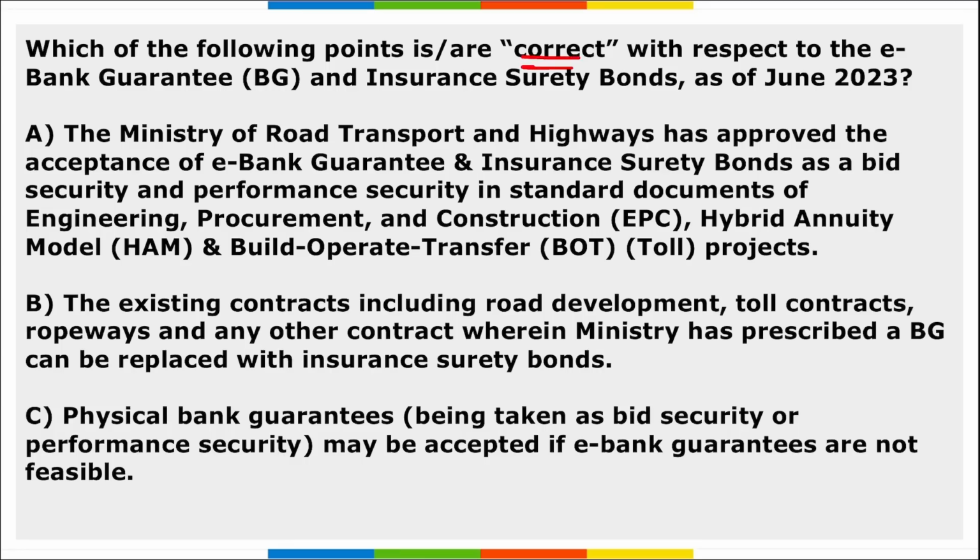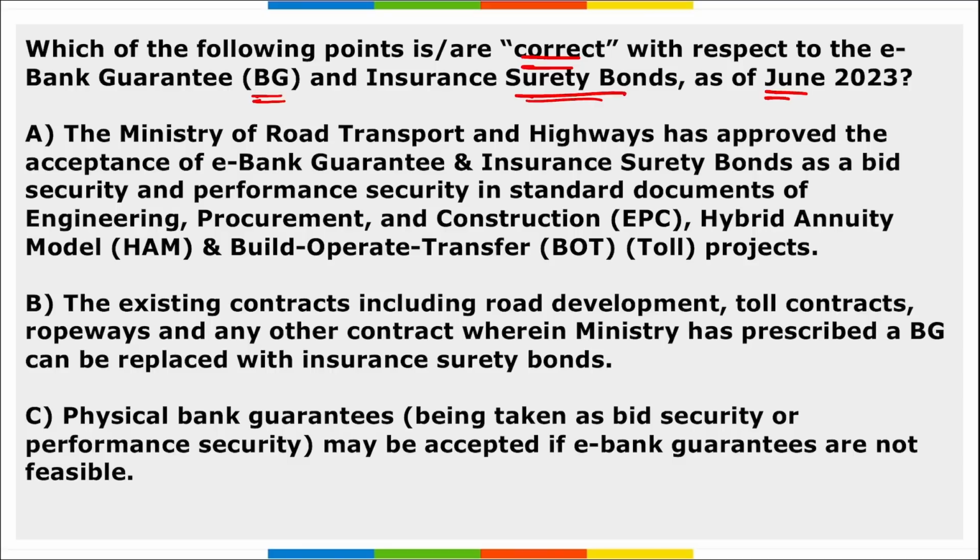Next, which among the following is correct with respect to e-bank guarantee and insurance surety bonds as of June 2023? If we talk about it, remember the Ministry of Road Transport and Highways has approved the acceptance of e-bank guarantee, that is electronic bank guarantee, and insurance surety bonds as the bid security and performance security in standard documents.